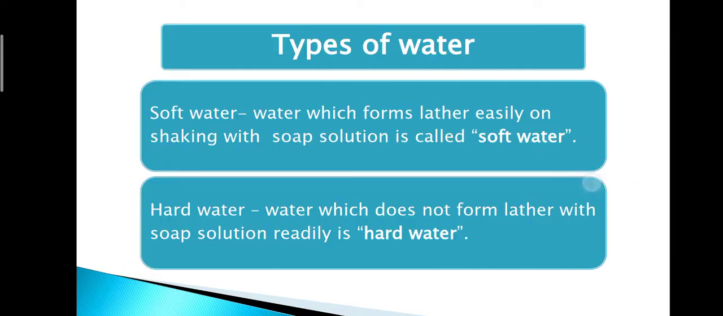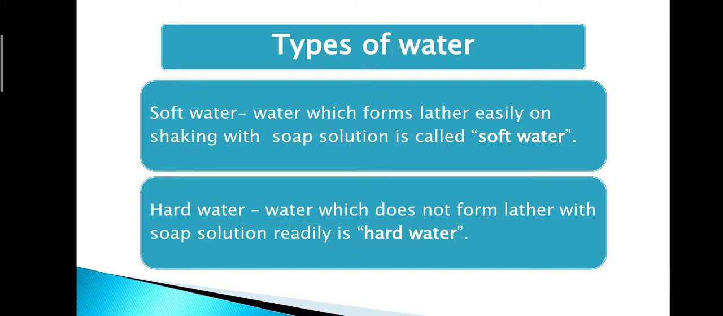Now coming to the different types of water. We know that only one type of water is there. Water is colorless, odorless. So it is only one type, but no, there are two types of water. One is soft water and one is hard water. You cannot easily identify by viewing the water which water is soft water and which water is hard water.